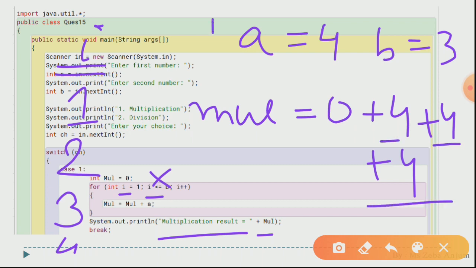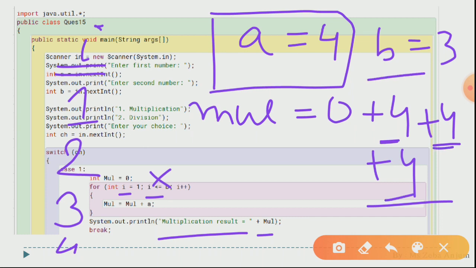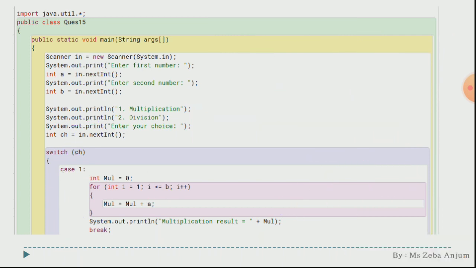See, your original value was a, how many times do you have to add it? As many times as the value of b. Okay, so that is why we are using our loop from 1 till I less than equal to b. So you will be getting 12 as an answer. Okay, we are done with our case number 1, so we are using break over here.